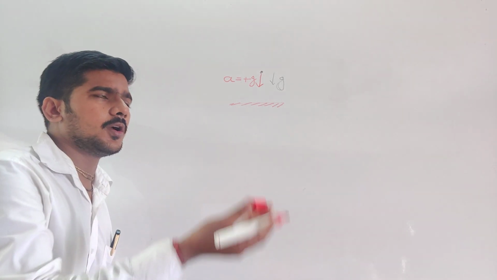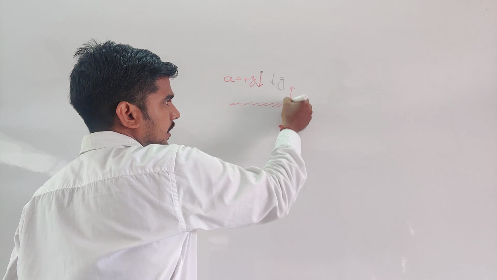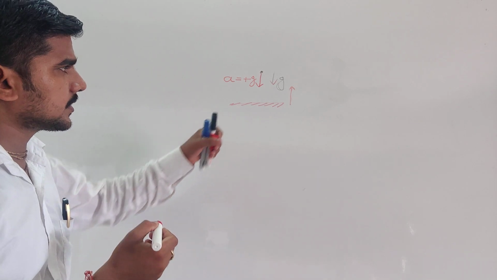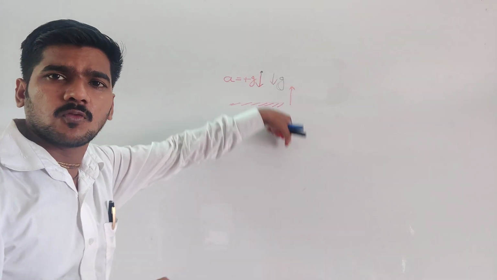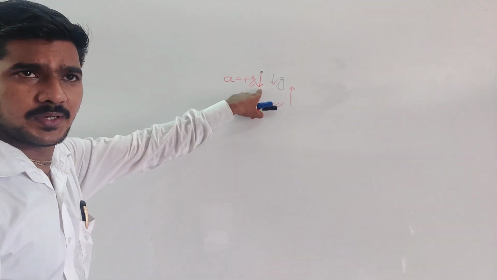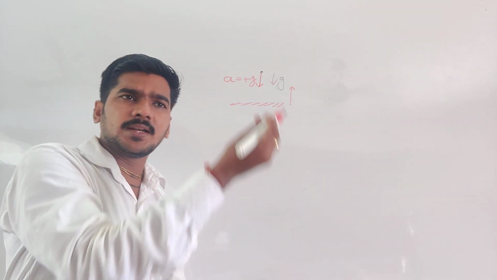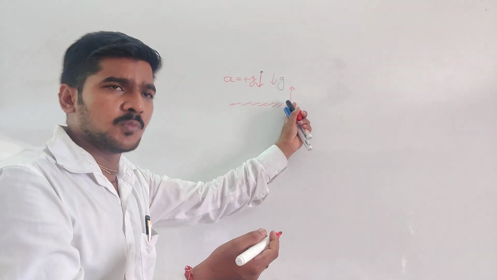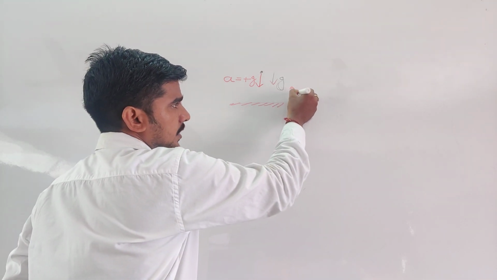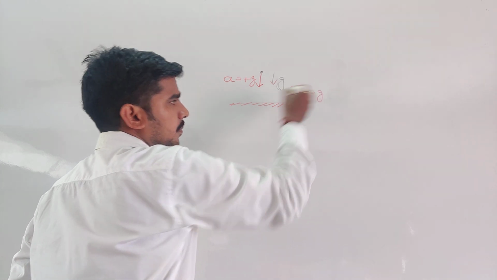Suppose you throw a body in the upward direction. If the body is moving upward, that means against gravity. Listen, g is always downward. If a body falls down, that means the same direction as gravity, then acceleration is taken as positive. If you throw a body upward, the body moves against the acceleration due to gravity. That time you take a equal to minus g.